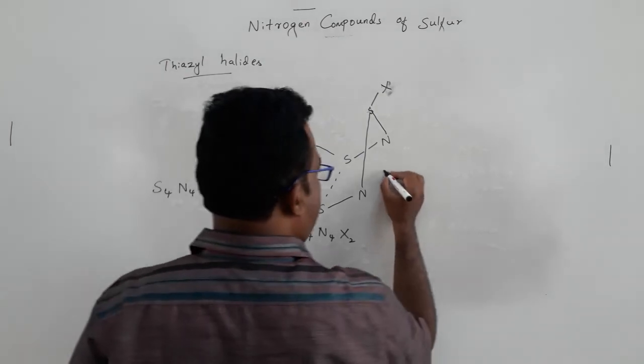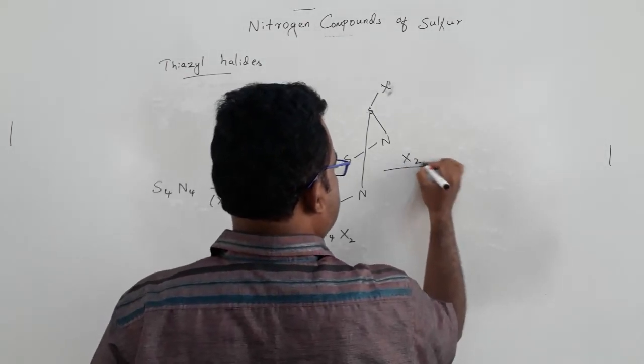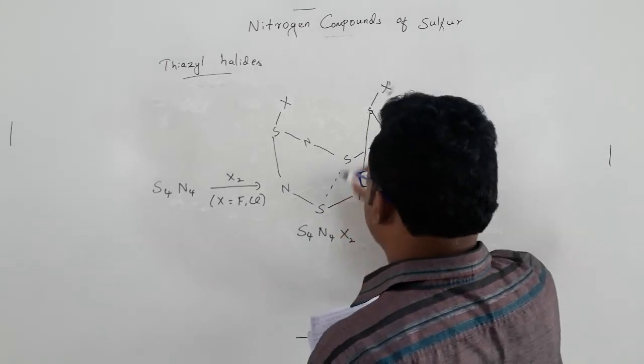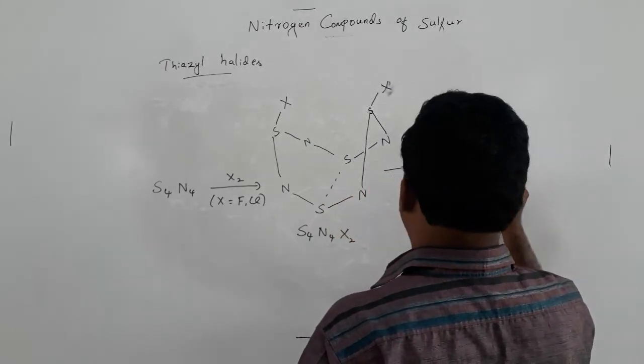If you react another one equivalent of halogen, either fluorine or chlorine, the remaining sulfur can also undergo halogenation.